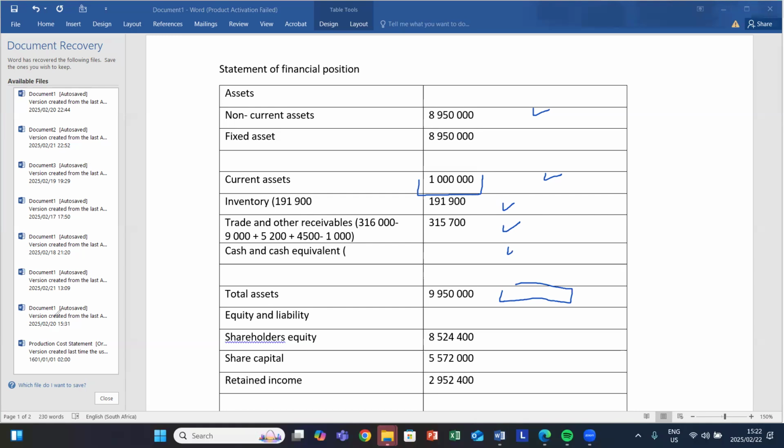And then we get your cash and cash equivalent, which is your balancing figure, which amounts to 492,400.